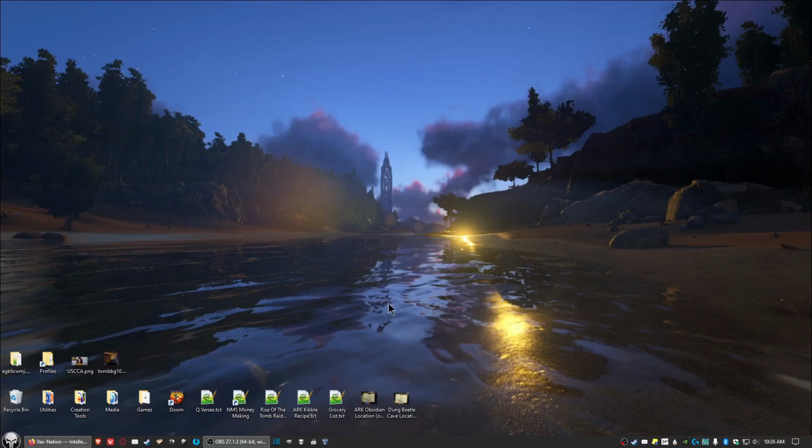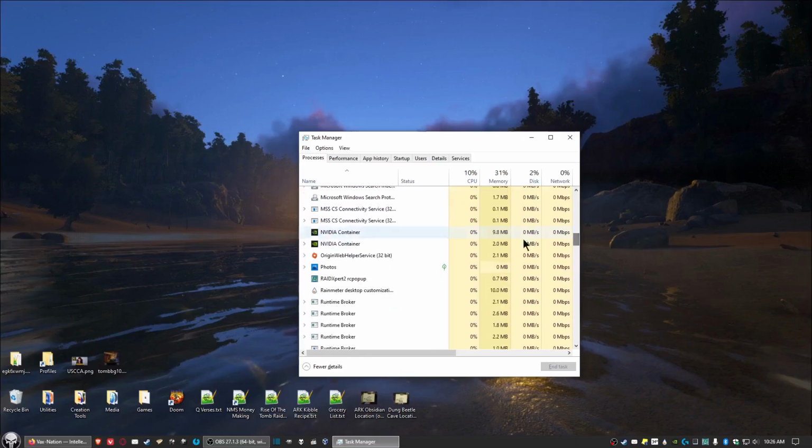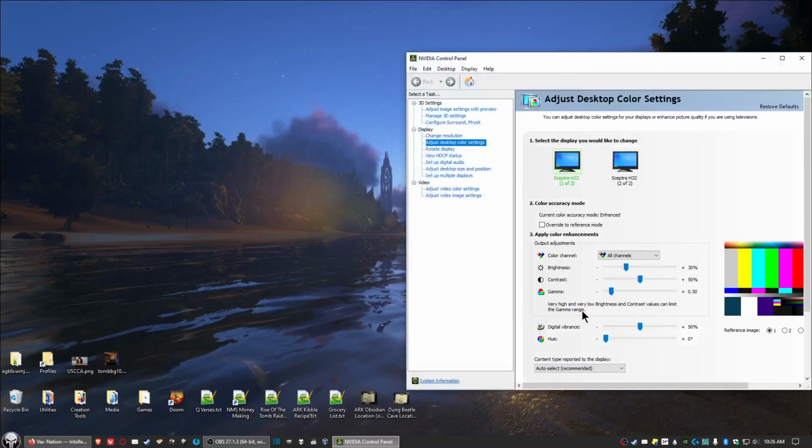Okay, what you need to do first is hold down Control, Alt, and Delete, and then select the Task Manager. And then you want to scroll down until you find what's called NVIDIA Container, and you want to end the task on all the entries that say NVIDIA Container. Some of them may pop back up, but go ahead and do it until they're all gone. And then afterwards, you should be able to bring up the NVIDIA control panel now, like so.